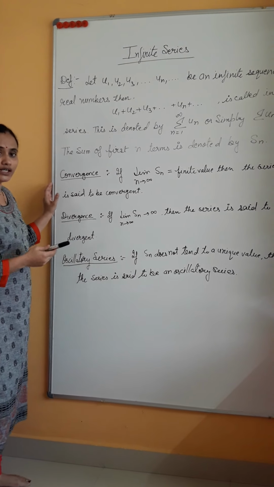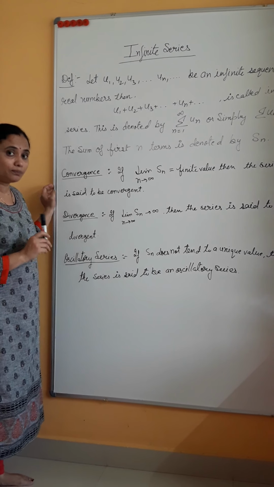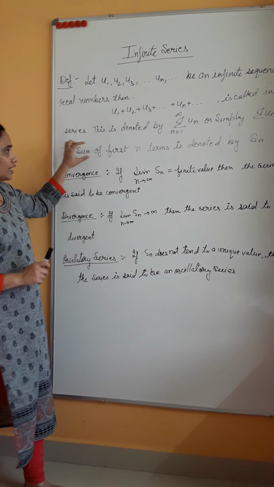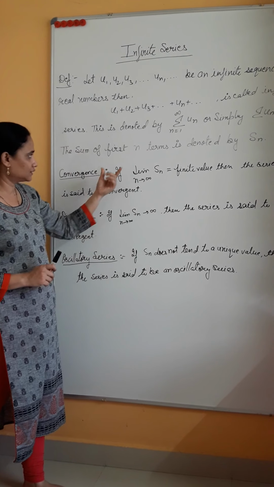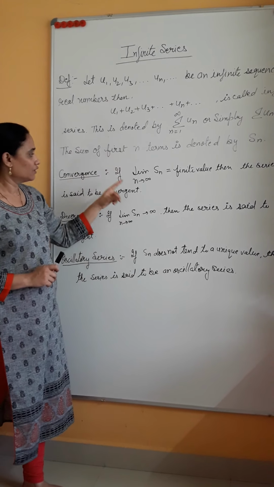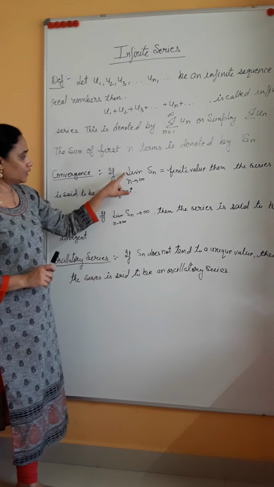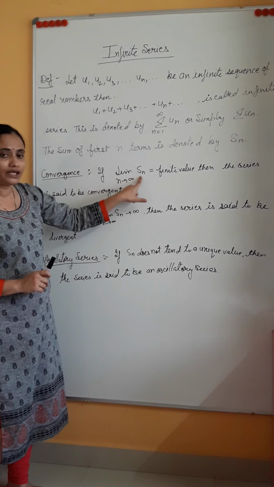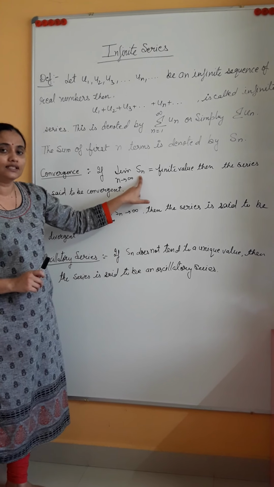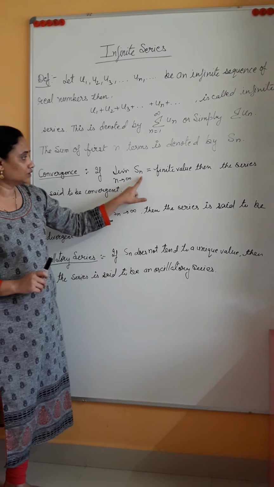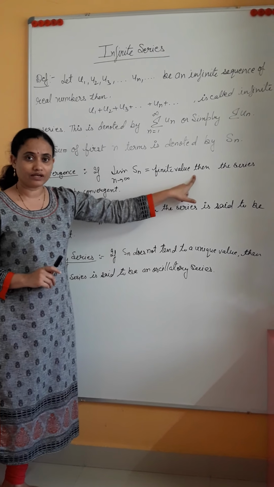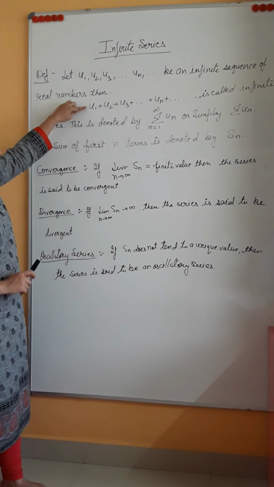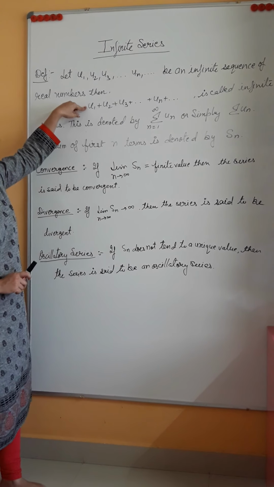So how do we find out whether it is converging or diverging? The basic test for convergence is: if we are able to find the sum of first n terms, which is denoted by Sn, and take the limit as n tends to infinity of Sn, and it tends to a finite value, then we say that this series is convergent.